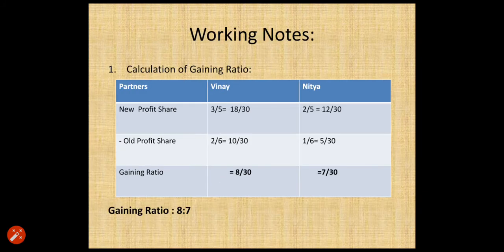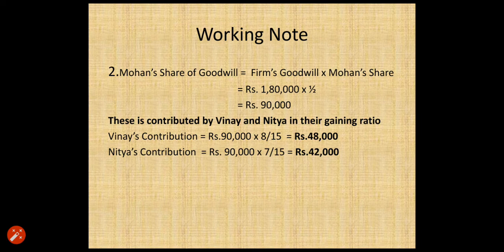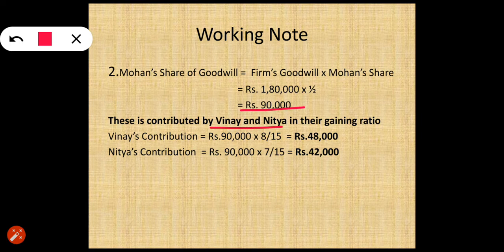So we have calculated in our working note that Mohan is to get 90,000 rupees as his share of goodwill, which will be given by Vinay and Nitya in their gaining ratio. And we have calculated that Vinay will pay 48,000 and Nitya will pay 42,000. So the entry related to this will be Vinay's capital account debit, Nitya's capital account debit to Mohan's capital account. Since Vinay and Nitya are going to pay, their capital accounts will be debited, and since Mohan is going to get this amount, his capital account will be credited.